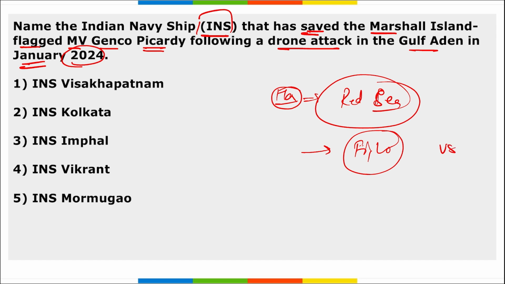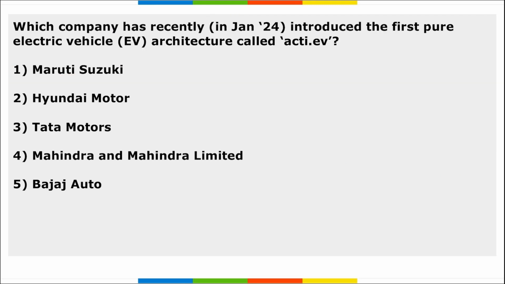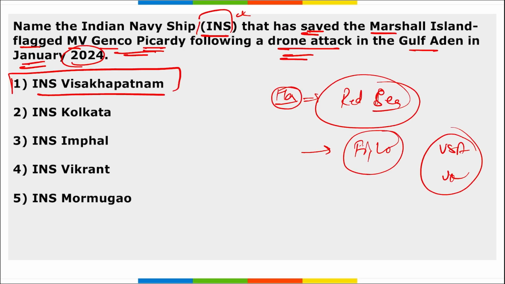Even USA and UK fired multiple rockets there, correct? So the question asked here is which was the Indian naval ship that saved the Marshall Island flagged MV Genco Picardy from the drone attack in the Gulf of Aden in January 2024? What was the name of that Indian naval ship? It is INS Visakhapatnam.